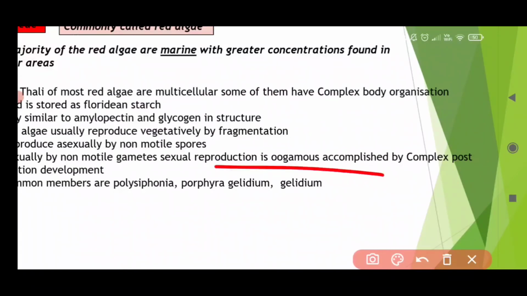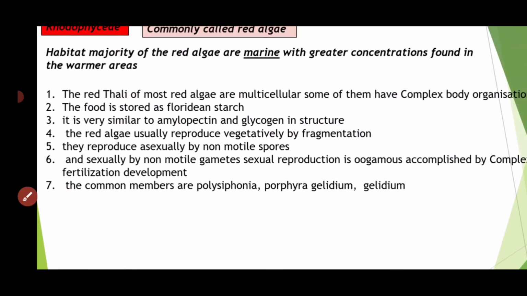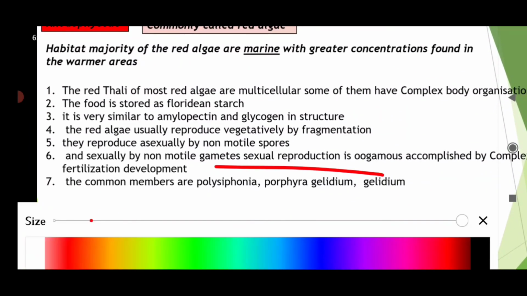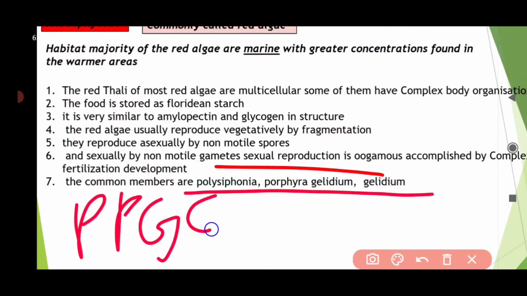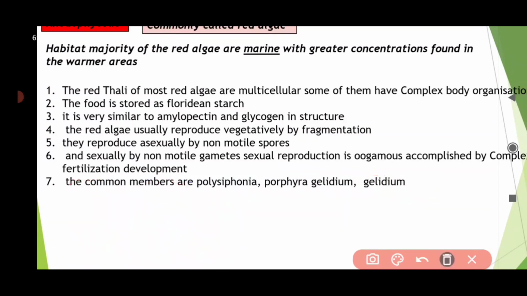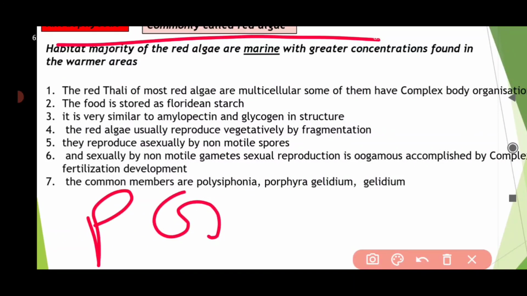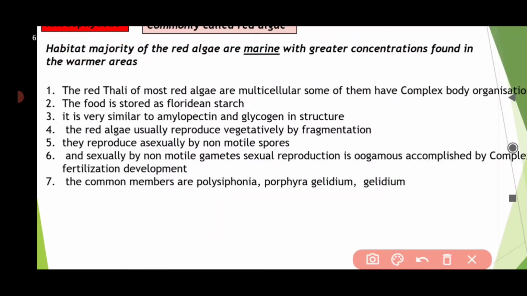Next, the common members. You have to remember; I said I will give you a trick. Here the trick goes: Polysiphonia, Porphyra, Gelidium, Gracilaria. PPGG. Only the algal members which start with P and G are in red algae. So in red algae the examples are only from P and G. If I say Sargassum belongs to red algae, you will say no, because it starts with S.